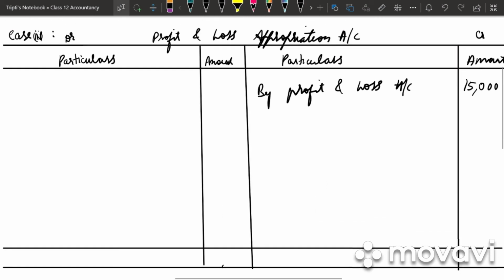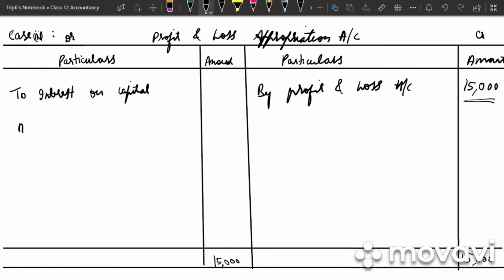So in this case, interest on capital is more than the profit. So we will divide this profit as interest on capital. Write down your credit side total. It is 15,000, and the balancing figure will be transferred to interest on capital, in their profit sharing ratio.